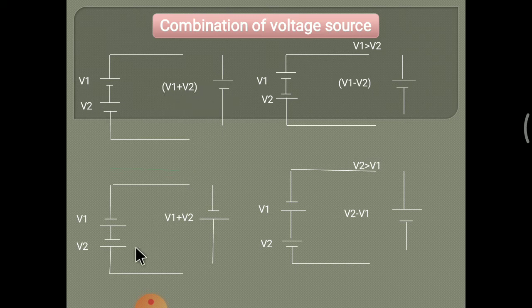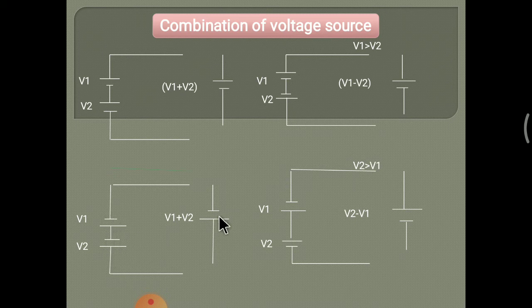Then the second condition is negative positive. This type of two voltage sources are connected. There is also an opposite combination here, positive negative, and so we add V1 and V2, and the final voltage source sign is negative positive, since both voltage sources are negative positive.